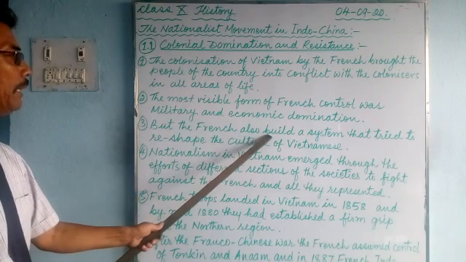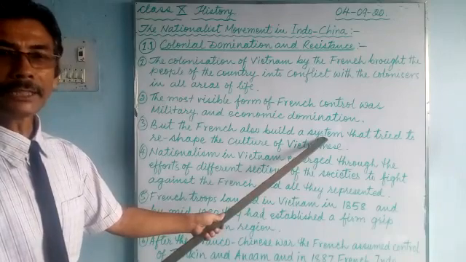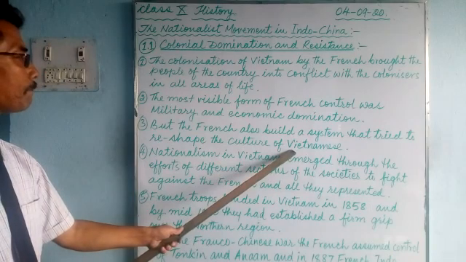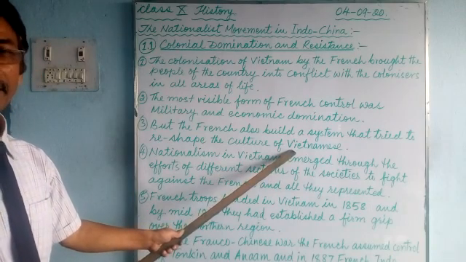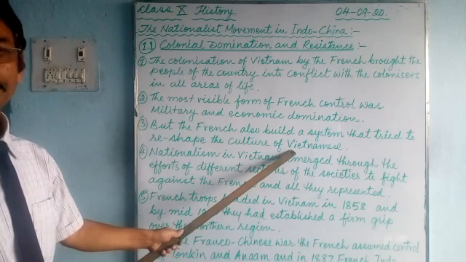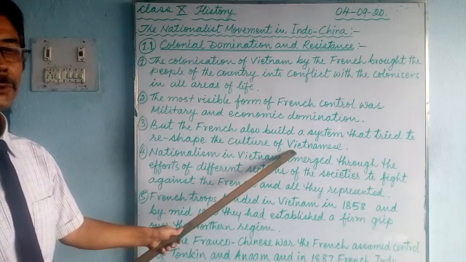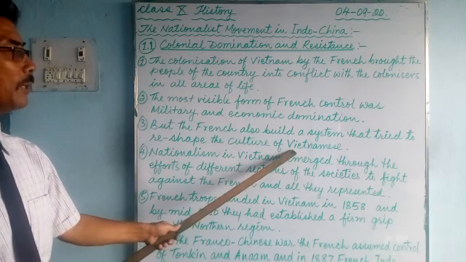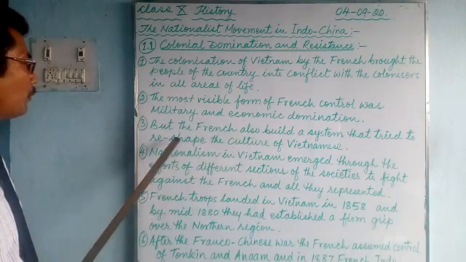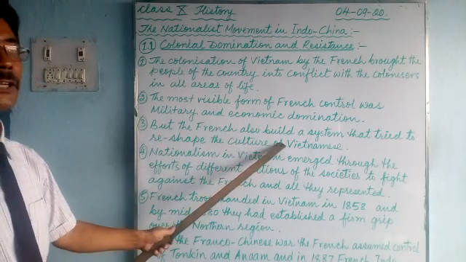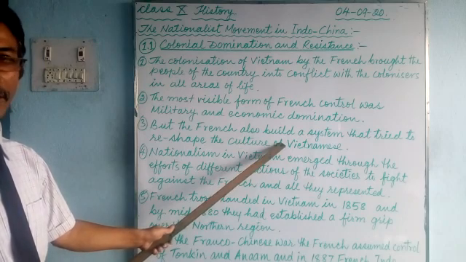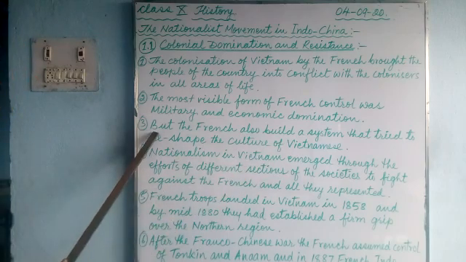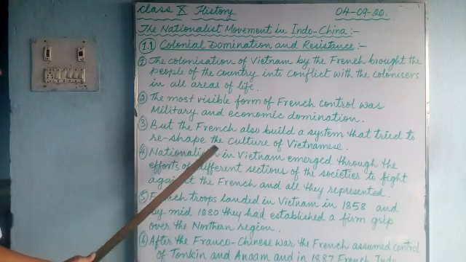But the French also built a system that tried to reshape the culture of the Vietnamese, not like the Britishers who ruled India. Britishers never cared about Indians. But here, the French tried to reshape the culture of the Vietnamese. They tried to make them modern, talk modern, look modern, even speak modern. So, these are the differences we'll learn.